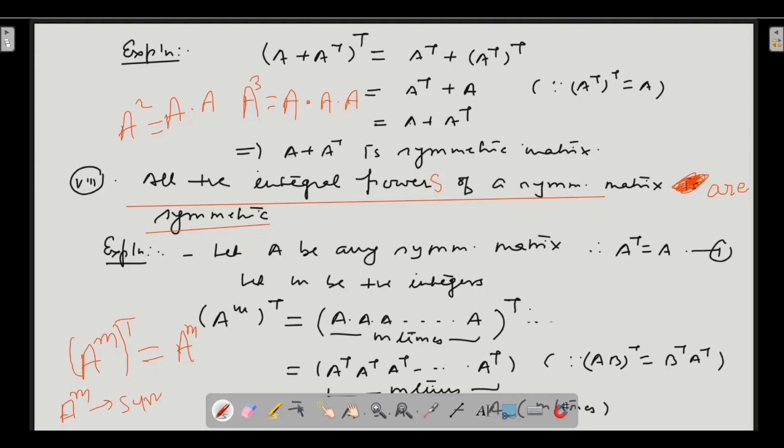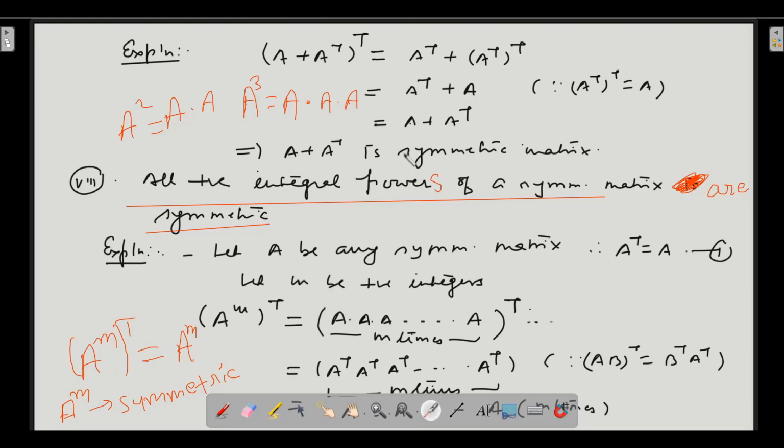This will be the conclusion. We need to prove this particular fact because the question asks us to prove that A to the power m is symmetric. That means A to the power m whole transpose should be equal to A to the power m. Only then will A to the power m be symmetric. So we need to show this thing.